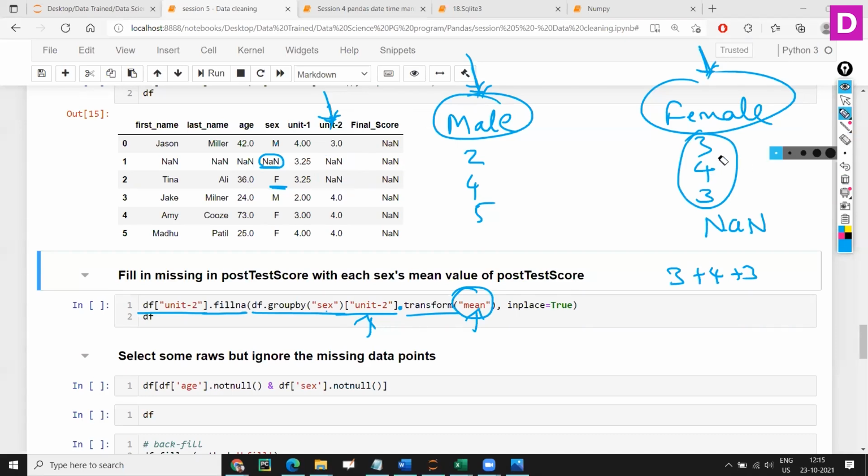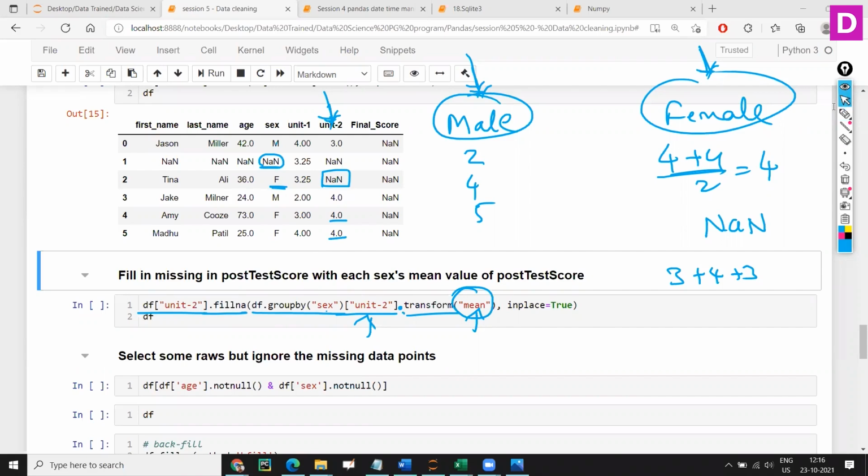Okay, let me write the same data what we have here so that we can see the actual result. So for female, we have 4 and 4. 4 plus 4 divided by 2 is nothing but 4 only, right? So let's check. Yes, 4 and 4. So take the female marks, take the mean of it and transform it to this particular NaN.